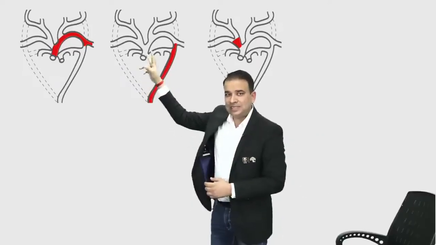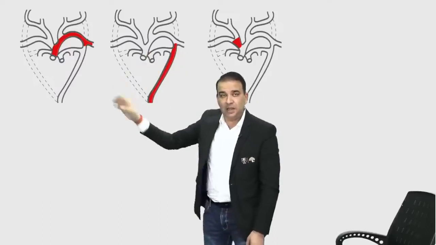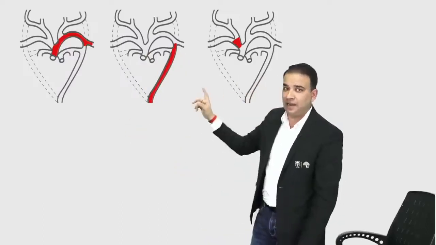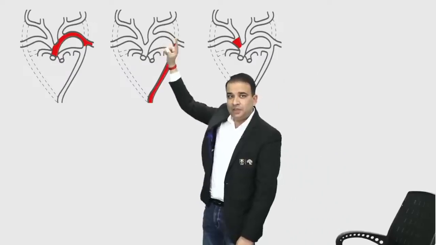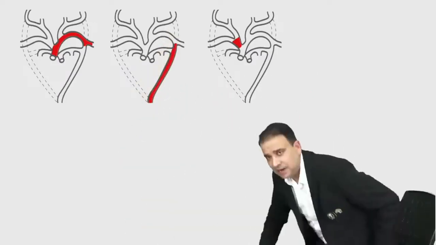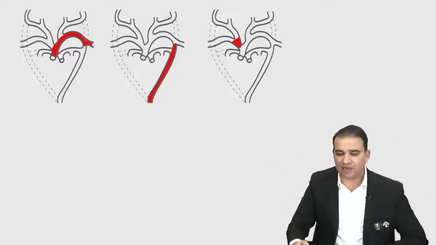Now this aortic sac will be connected to the dorsal aorta of the left side as well as the right side by how many? 6 pharyngeal arch arteries. But for the discussion's sake, we are taking just 3 here: the third arch artery, the fourth arch artery, and the sixth arch artery. Forget the fifth, it will disappear anyway. So we are looking at the third, fourth, and sixth arch arteries here.